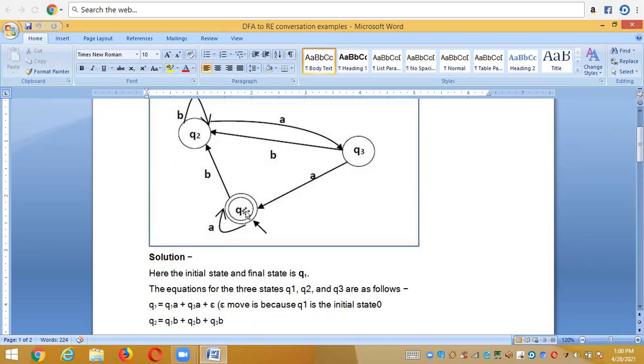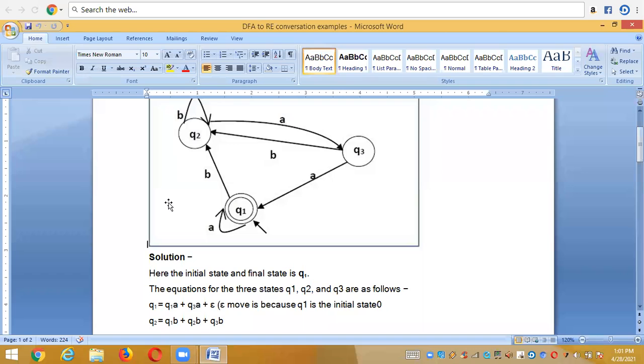To write the equation, we write the state with the input. That means Q1 is equal to Q1A plus, and the other state hitting Q1 is Q3, so Q3A. And for the initial state, we need to write an epsilon, because Q1 is an initial state. For the first state, the initial state, you need to write an epsilon after completing writing all this.